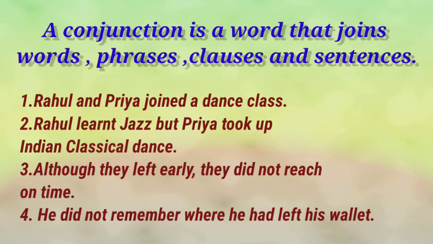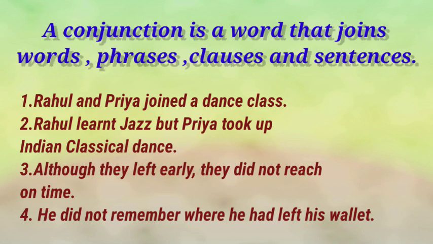See this example, first one. Rahul and Priya joined a dance class. Here Rahul and Priya. What is the conjunction word here? And, that joins two words, two names. In second one, Rahul learnt jazz, that is music, but Priya took up Indian classical dance. Here but, that is the conjunction word which joins, which connects two sentences.